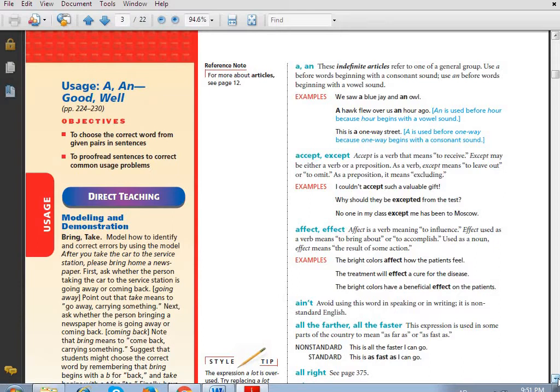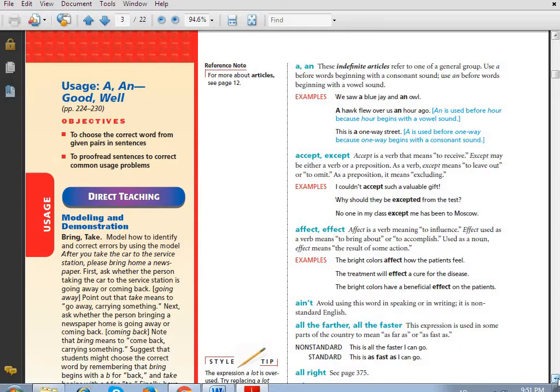Okay guys, the next word which we have is ain't. This book mentioned ain't to warn you to avoid it in your speaking or writing. Avoid using this word in speaking and writing. It is non-standard English. Guys, it means that if you see it in any choices, don't use it at all. Don't pick it at all. Okay guys, neglect it.